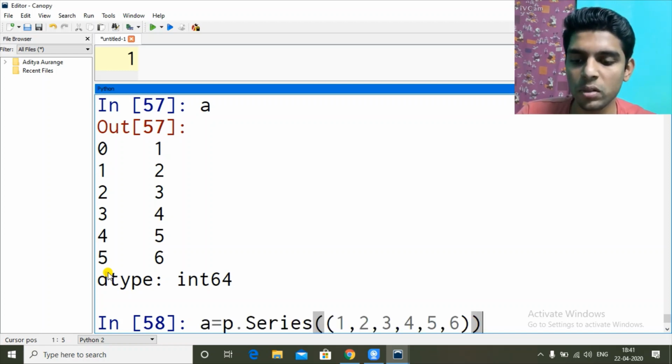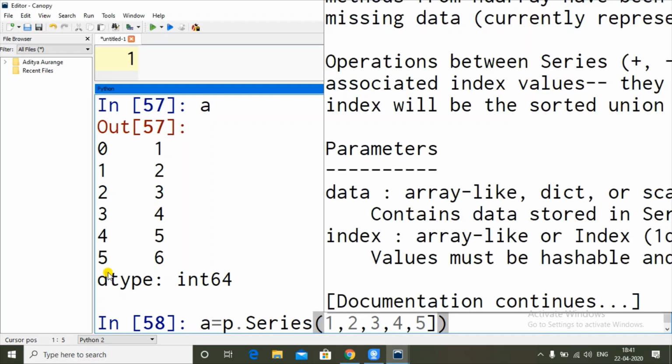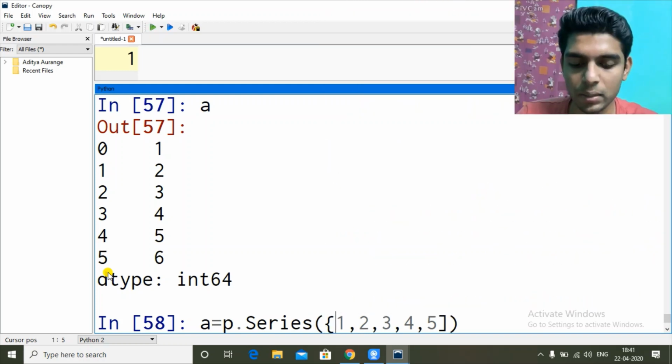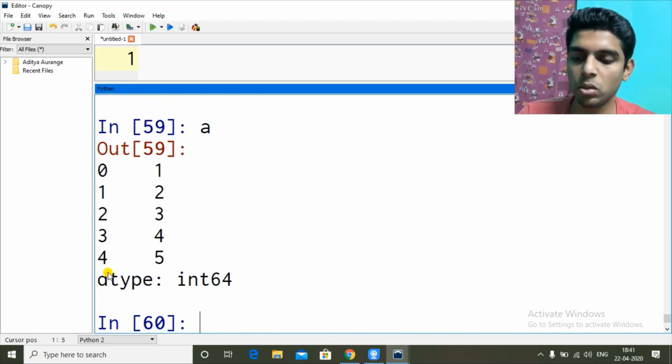So just now we created a series by giving our data in terms of a tuple. Let's give data in terms of a list. I'm just replacing the round brackets with square brackets. Here also I removed the sixth, so 1 to 5 and indexes are 0 to 4.